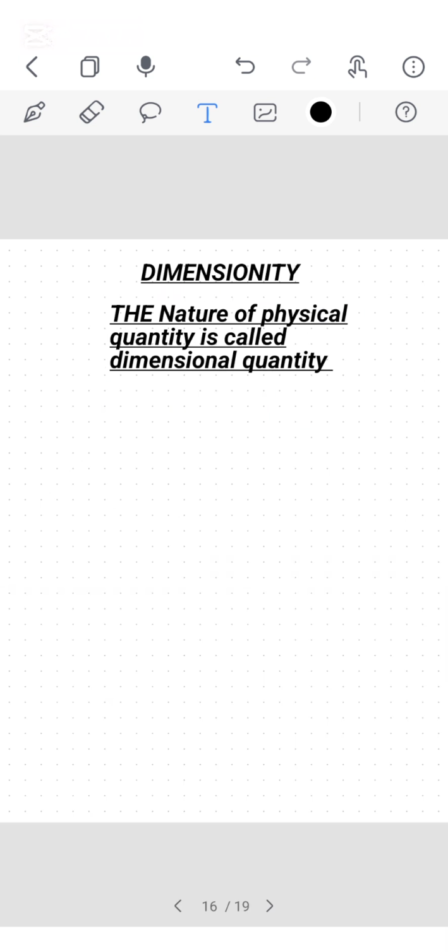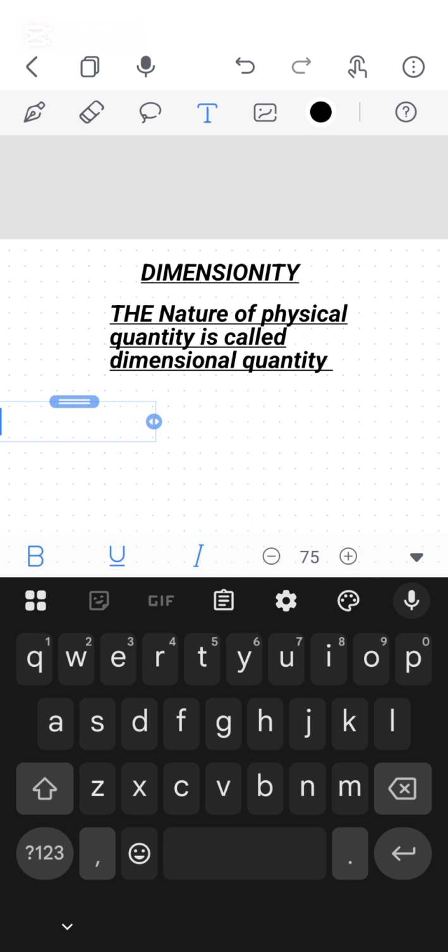In previous classes we studied about supplementary quantities, which are unitless or dimensionless quantities. Today we will be studying dimensionality, the quantities which have dimensionality and define only one nature.